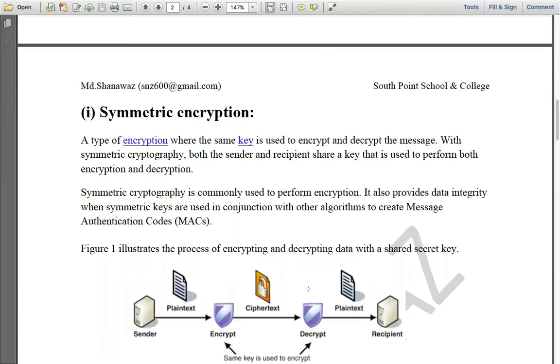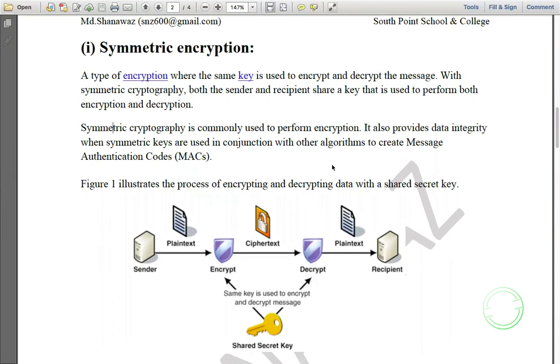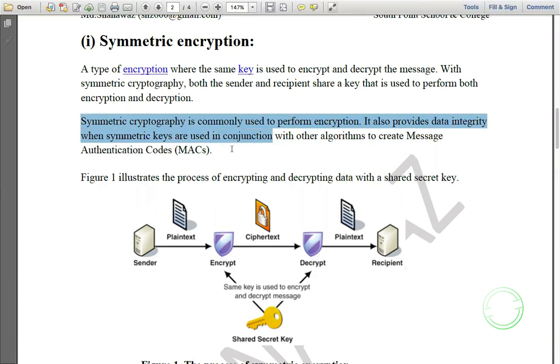Now, symmetric encryption. For the definition of symmetric encryption, you write from here and learn from here. It is a type of encryption where the same key is used to encrypt and decrypt the message. With symmetric encryption cryptography, both the sender and recipient share a key that is used to perform both encryption and decryption. This is for the definition only, up to this you have to write. Symmetric cryptography is commonly used to perform encryption. It also provides data integrity when symmetric keys are used in conjunction with other algorithms to create message authentication codes, MACs. You don't need to write this, just read it one time.